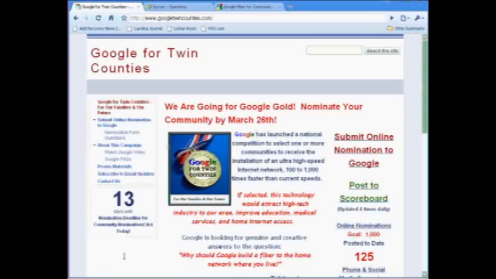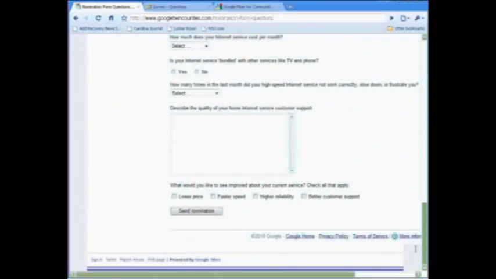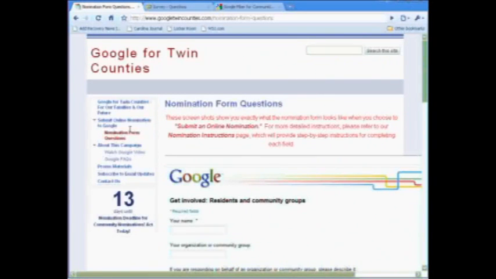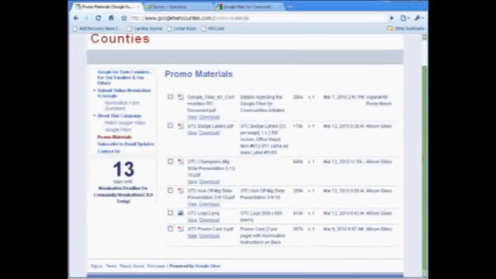There's other information here that you can access on the website, questions about the nomination form, as well as a screenshot that kind of shows you what you need to do. You can also see some information about the national campaign that Google's put together. Promo materials, if you want to promote this in your business, we have a file directory of all the various presentations and such that we've put together. You can also subscribe for email updates that are being done.